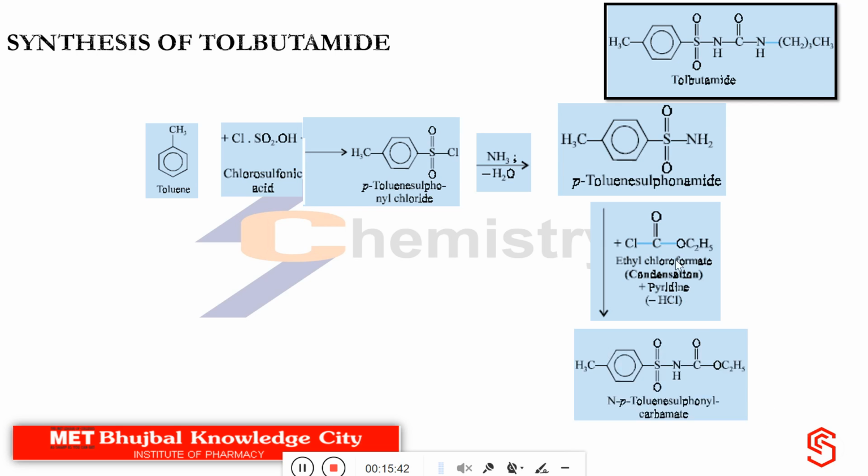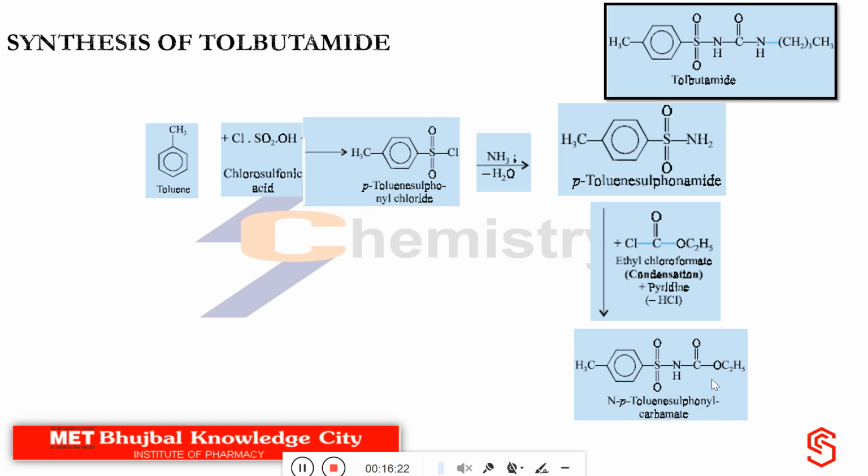Now the same reaction will be there. Chlorine, a leaving group, is there, and it will make this carbon further electron deficient in addition to oxygen. So oxygen and chlorine make this carbon highly electron deficient, and a lone pair of electrons is there on the nitrogen. So this lone pair of electrons will become coordinated with carbon, so that a new bond will form, and in the next step chlorine, which is a leaving group, will depart along with the bonding pair of electrons. Now we got this intermediate, that is N-para-toluene sulphonyl carbamate.